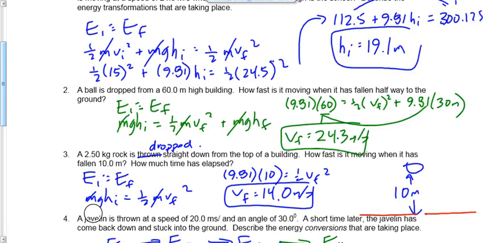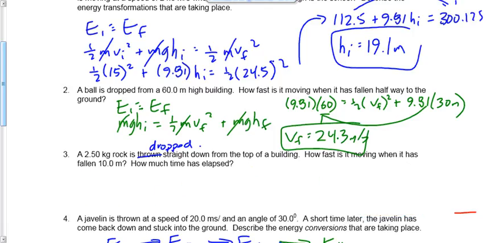Here's what I'd like you to do right now. Take a look at question number 3. There is a little typo in this one. It should say the 2.5 kilogram rock is dropped straight down from the top of the building. How fast is it moving when it's fallen 10 meters? See what you can do with that question at your desks right now.